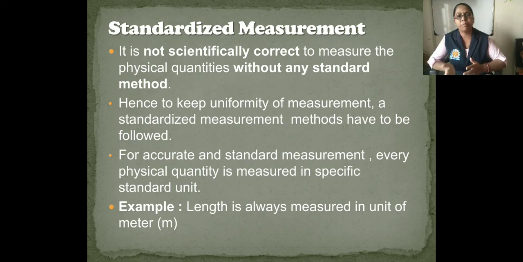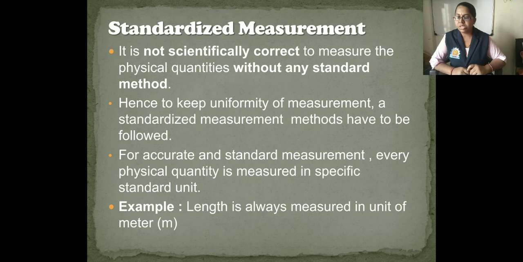Suppose we take mass, kilogram and gram are the units. If you take length, meter and kilometer are the units. If you take any liquid material, the liter is the unit. So for accurate and standard measurement, every physical quantity is measured in a specific standard unit. For example, length is always measured in the unit of meter.